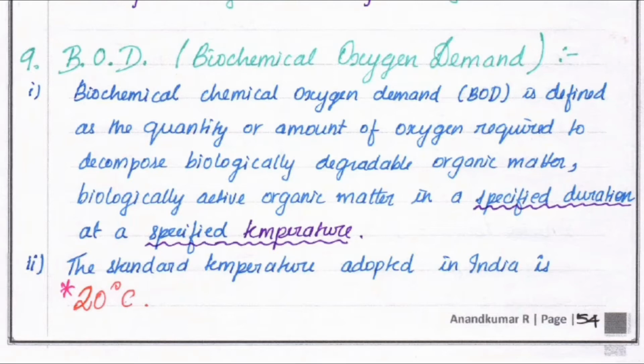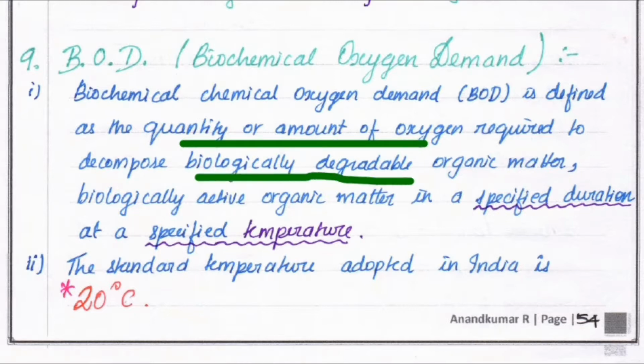Hello friends, today we are going to see BOD, that is biochemical oxygen demand. Which means the amount of oxygen required to decompose any substance. The quantity or amount of oxygen required to decompose biologically degradable organic matter is called biochemical oxygen demand, in a specific duration and at a specific temperature. In India we take the temperature as 20 degrees Celsius.